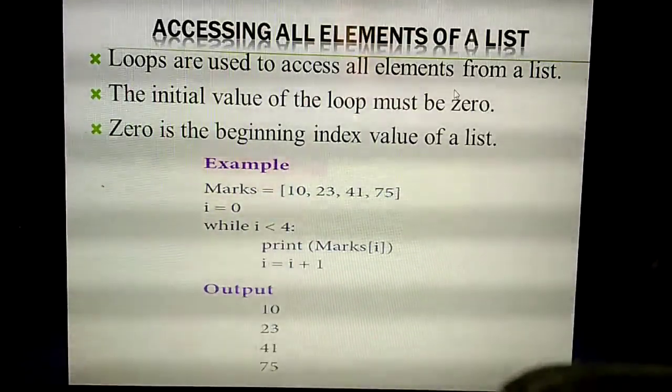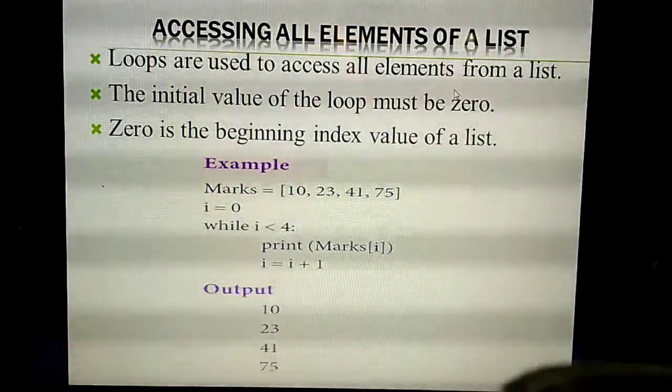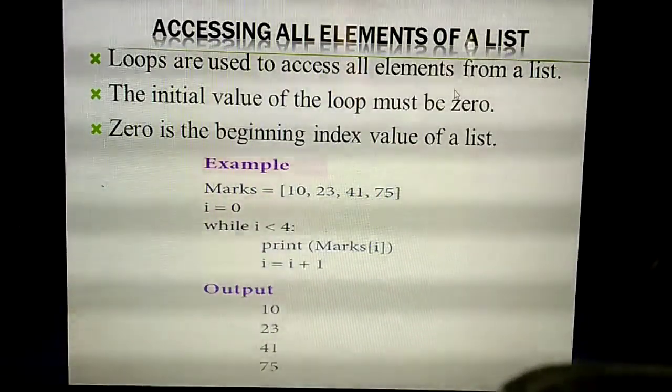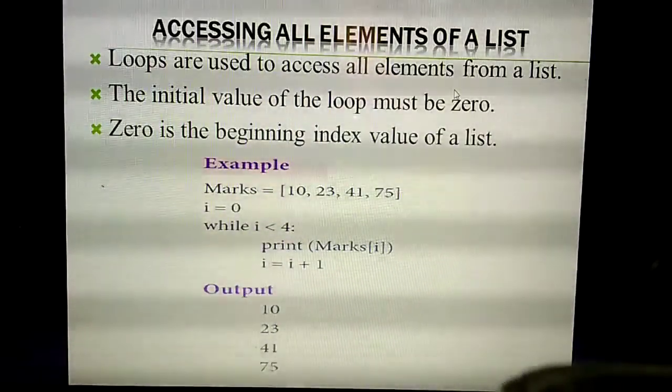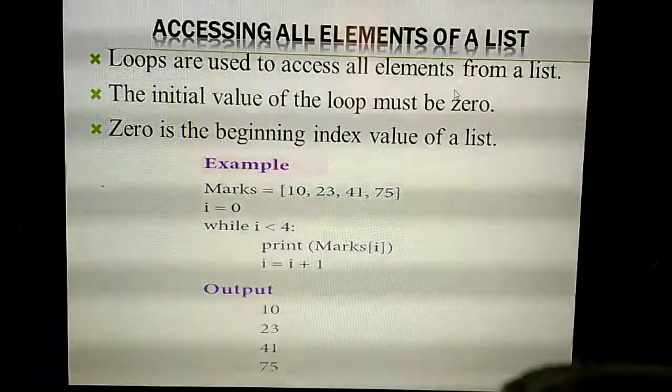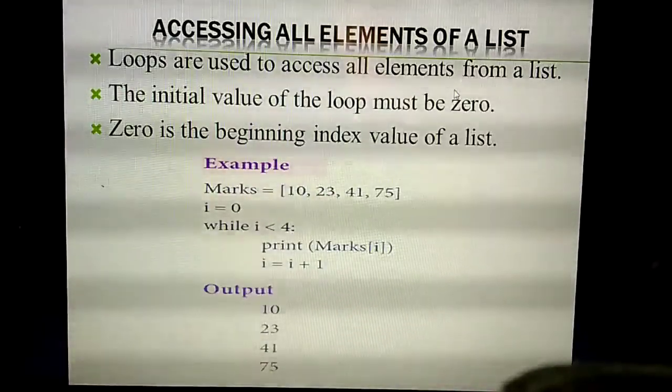So what's the general format for accessing all the elements in the list? For a single element, no problem. You can call the name of the list with the index value. But to access all the elements of the list, which one do you need to use? Loops. Always the initial value of the loop should start with 0. Why? The beginning index of the list is 0.